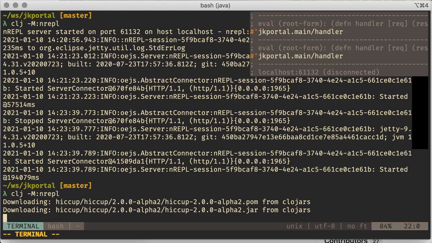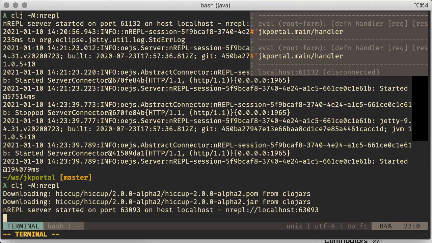There it goes. This is a good reason why we try to keep the REPL running, because if we had to restart a REPL all the time, it would be a very unpleasant experience.